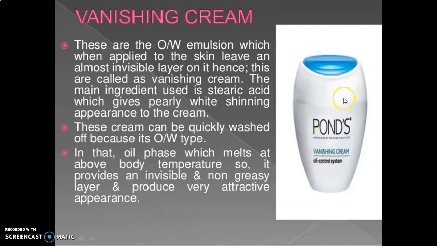Vanishing cream, see the picture in this diagram. The Pond's vanishing cream is given over here. These are O/W, oil in water emulsions, which when applied to the skin leave an almost invisible layer on it. Hence these are called vanishing creams. The main ingredient used is stearic acid, which gives the pure white shining appearance to the cream. These creams can be quickly washed off because they are O/W type, oil in water, so water is the external phase, so they are easily washed. The oil phase melts above body temperature, so it provides an invisible and non-greasy layer.